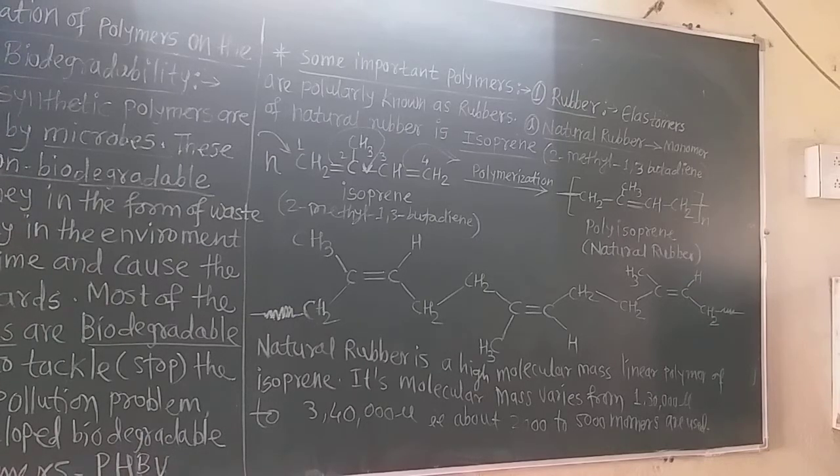The profound effect of vulcanization is to enhance the properties of the elastomers, like increasing the tensile strength, stiffness, elasticity, toughness, etc. of the natural rubber. Sulfur vulcanization is the most frequently used process. Generally, sulfur is used for the vulcanization. Sulfur forms crosslinks between the polyisoprene chains. In between the polyisoprene chains, crosslinks of sulfur are formed, which improve the properties of the natural rubber, and in this way the natural rubber gets vulcanized.